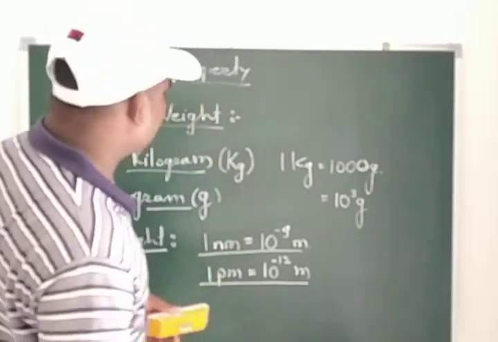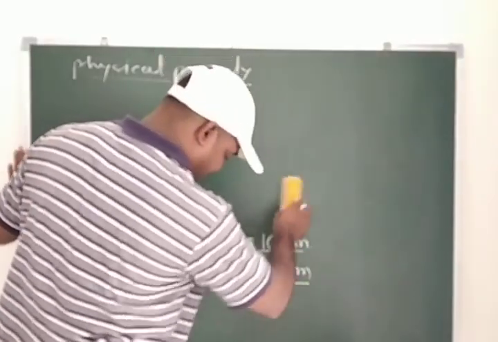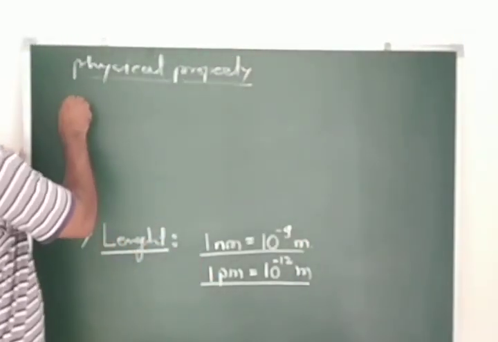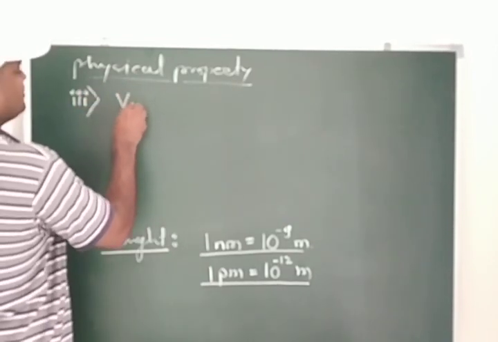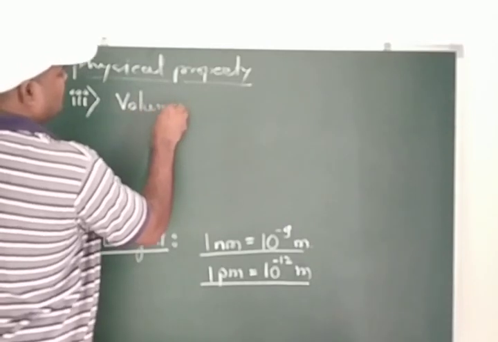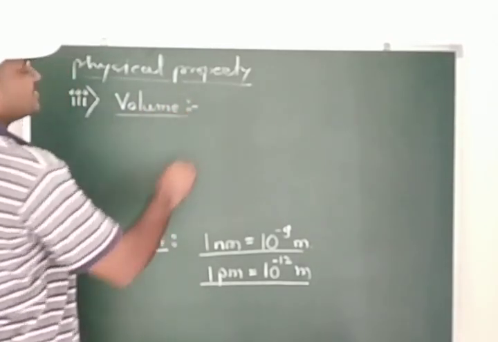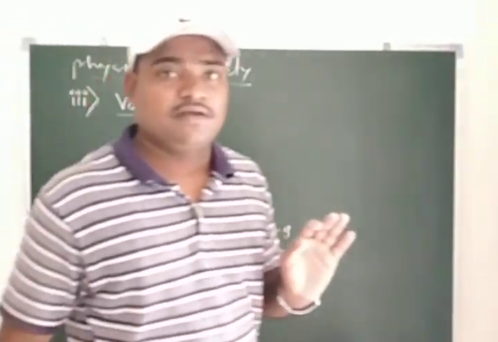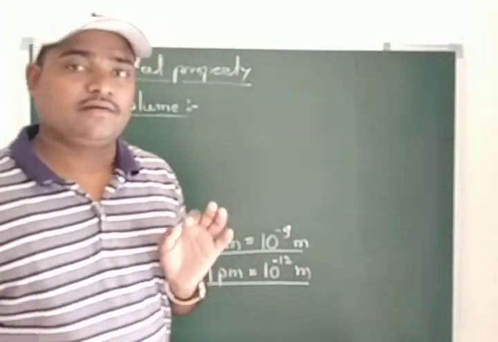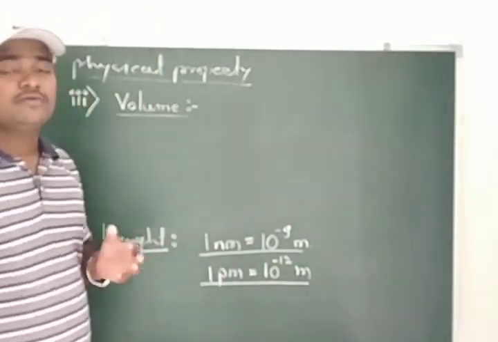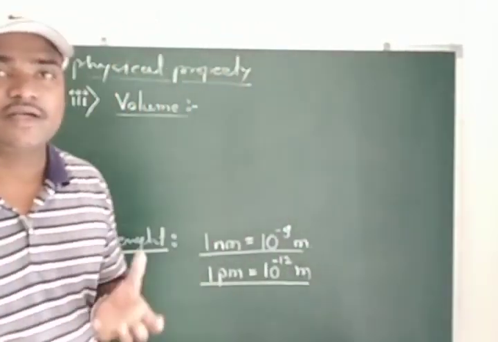And the next physical quantity that now we are going to learn is the volume. The third physical quantity that now we are going to measure is the volume. Students, all of you know that for liquids and gases we measure the volume, and this volume plays an important role: how much of that liquid or gas is present in a given container.